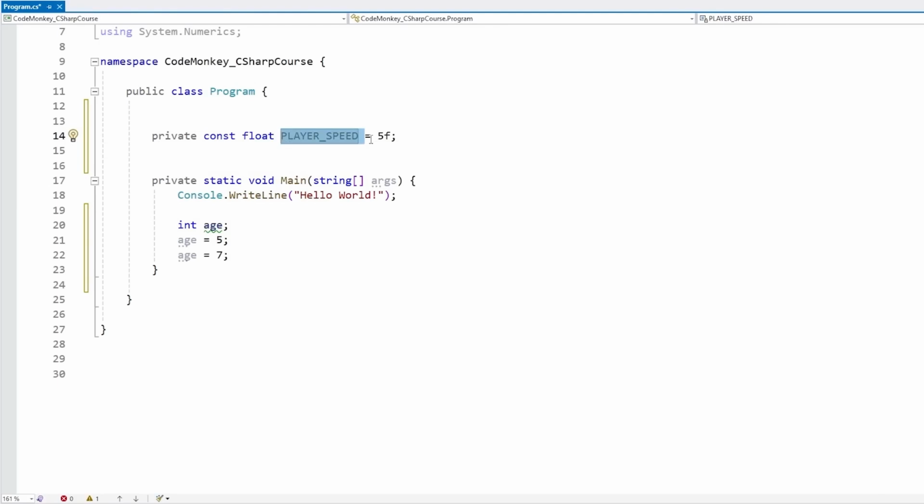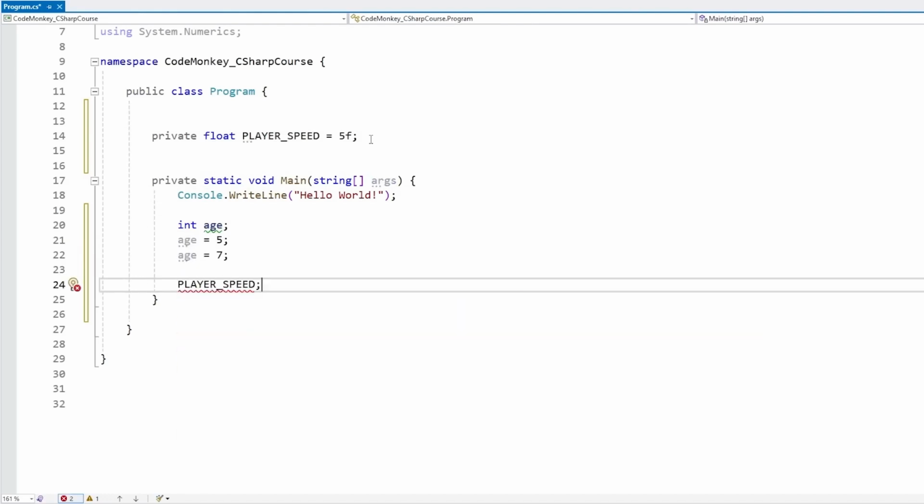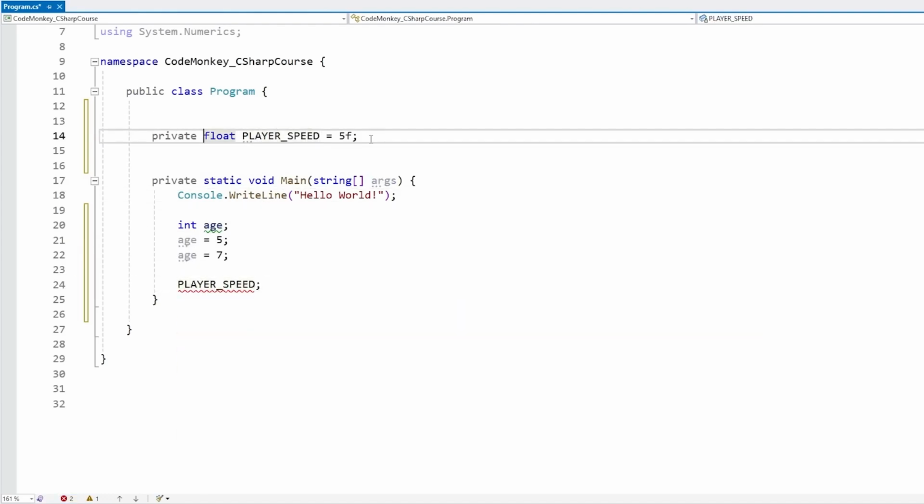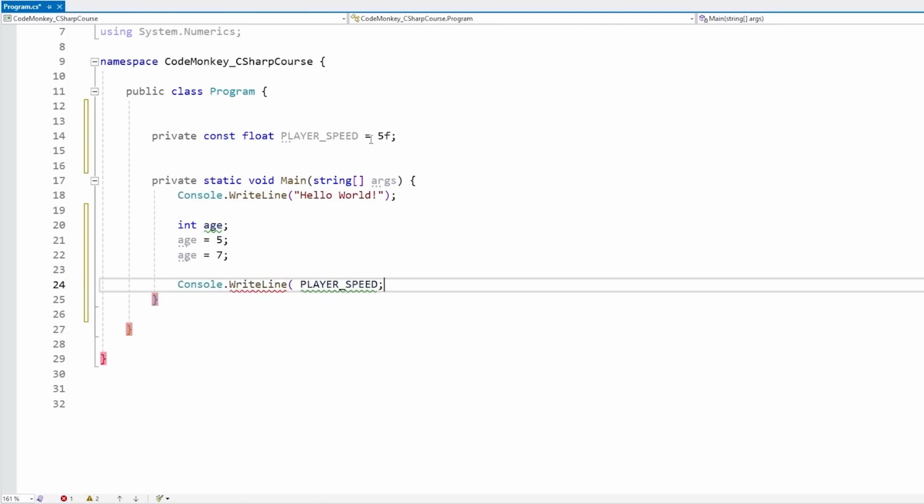And constants are also basically static by nature, meaning they do not belong to any instance of any class, they belong to the class itself. So for example, over here, we're working inside the static Main function, and usually we can only access static members. So if this one is just a regular field, then over here we cannot access the player speed. We cannot access it because this one is not static, but by marking something as const, that makes it essentially static by default. So over here, we can do Console.WriteLine, we can print this out, and up here we can indeed access player speed.